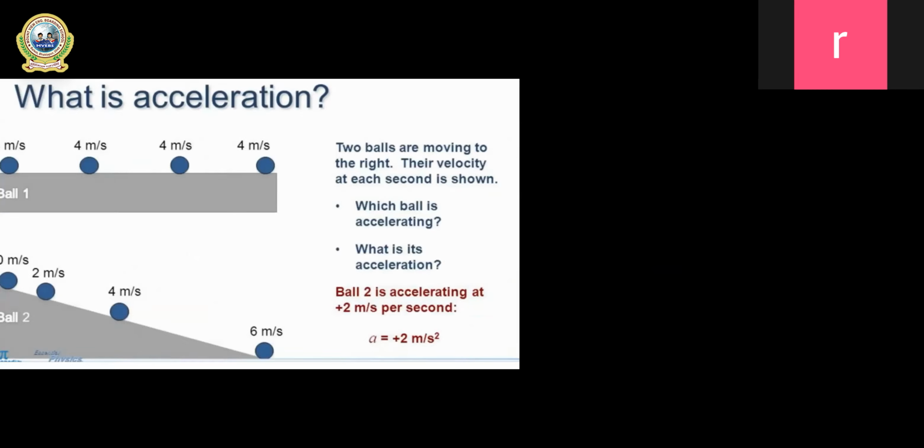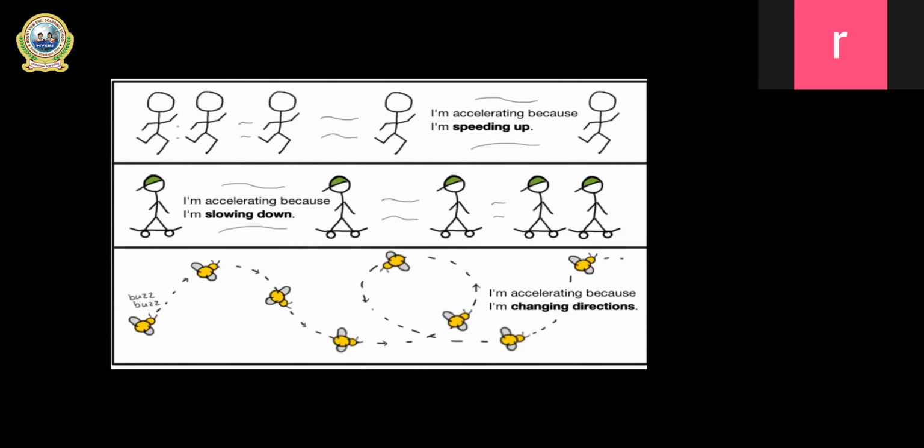Now let me go to another slide. You can see some figures there. The first figure says I'm speeding up, meaning I'm changing the velocity, and the change in velocity is increasing, so acceleration is produced. In the second case, I'm slowing down, meaning velocity is decreasing, and acceleration is produced there also. In the third case there is a change in direction.